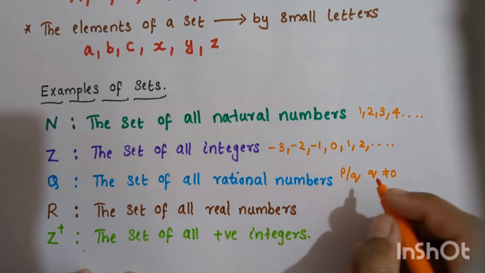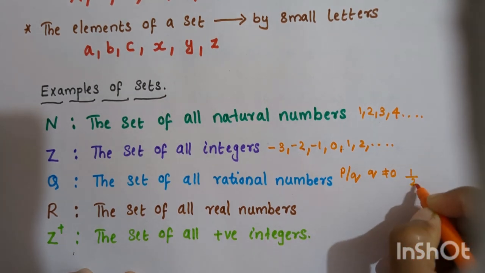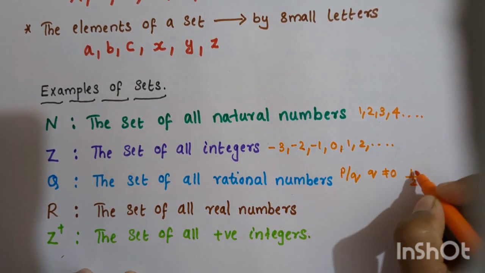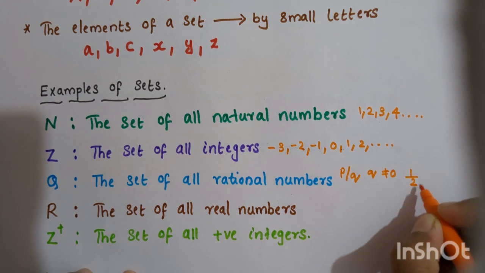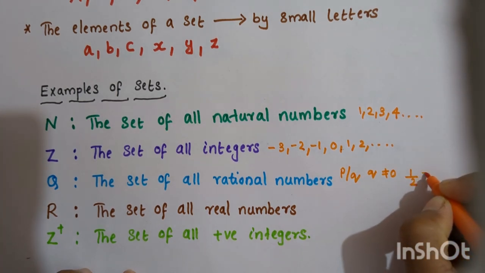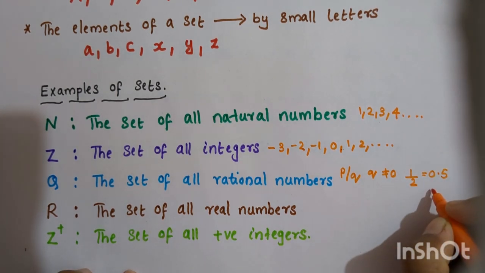For example, if you consider 1 by 2, that is a rational number. Because this is in p by q form, and in the place of q, you have 2, which is not equal to 0. And when you do this 1 by 2, you will get the result 0.5. It is a decimal, a terminating decimal.